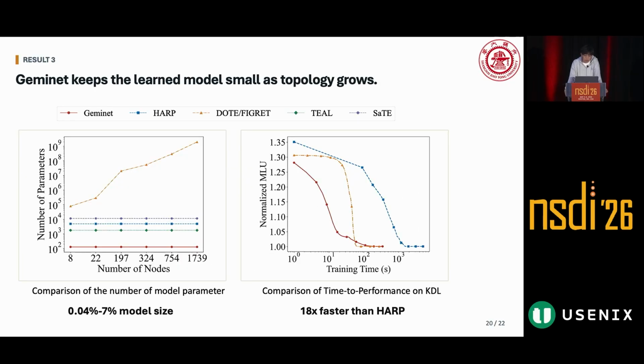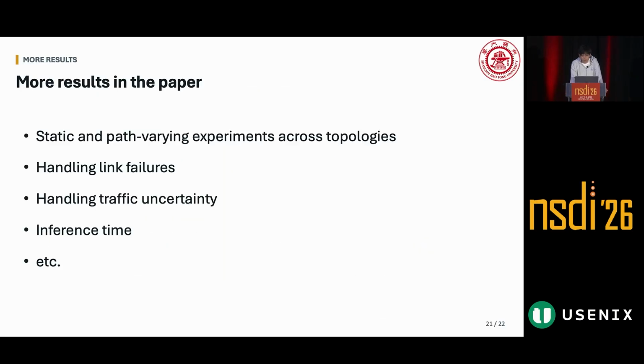The third set of results shows two aspects of being lightweight. On the left, we compare the number of model parameters. On the largest topology, KDL, Geminet uses only 0.04% to 7% of the parameters of other methods. On the right, we show the time to reach the target performance on KDL. Geminet is 18 times faster than HARP.